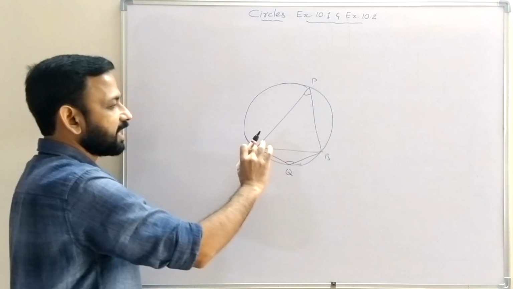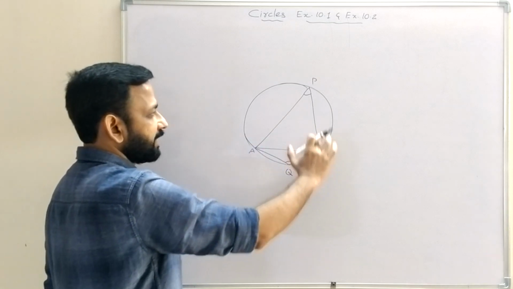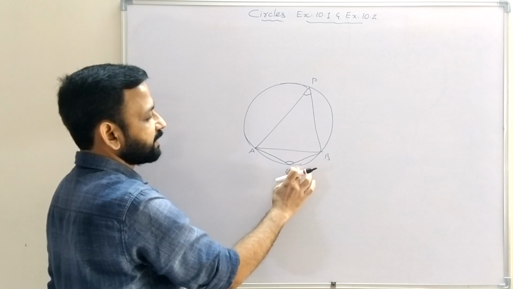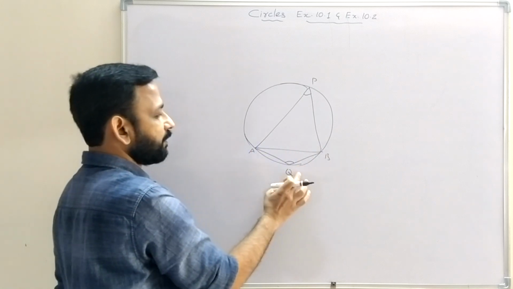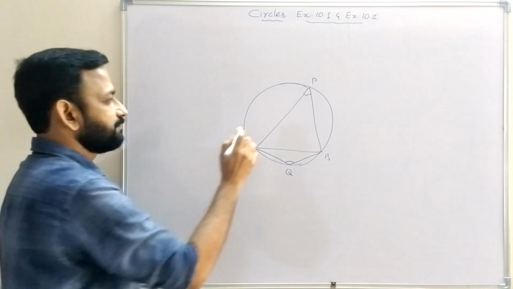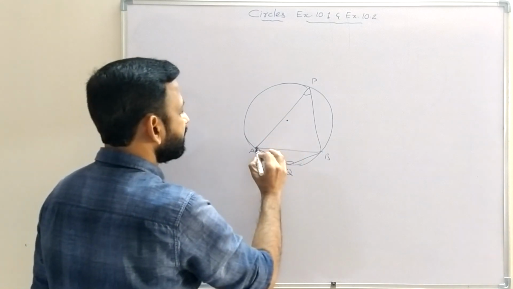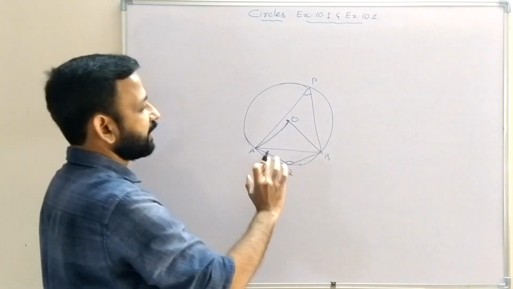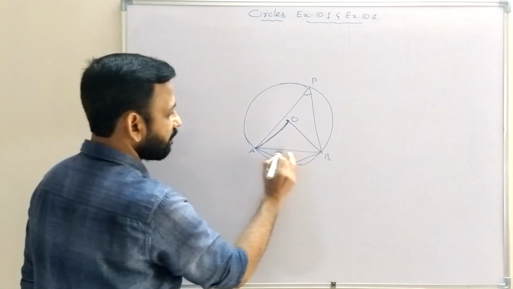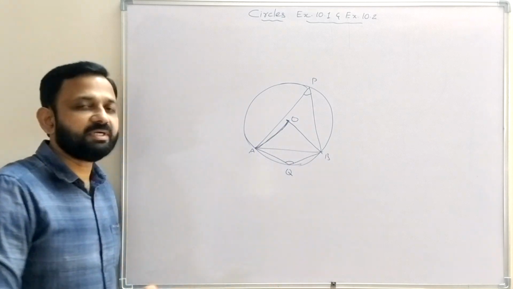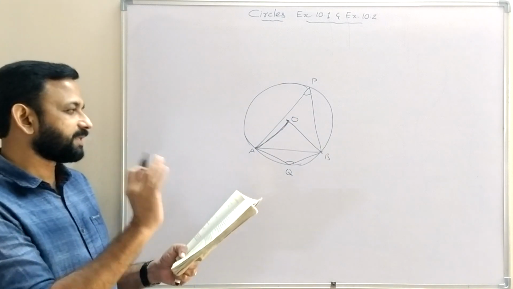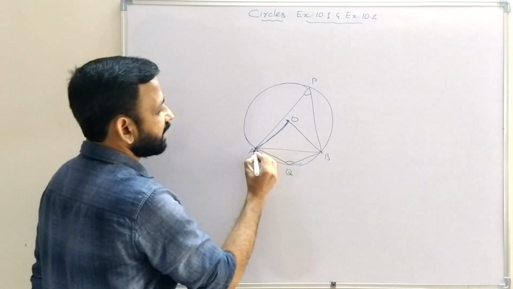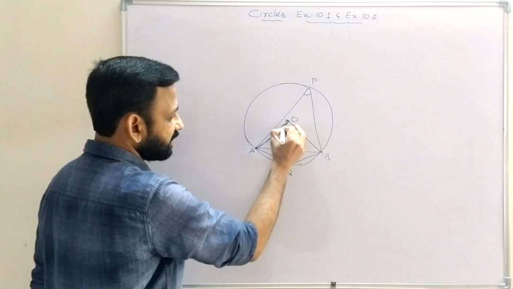Angle APB is the angle subtended by the chord at a point P on the major arc. And this is the angle subtended by chord AB at a point Q on minor arc. And suppose this is the center. Angle AOB is the angle subtended by the chord AB at the center of the circle. So AB is chord of the circle and AB subtends an angle AOB at the center.